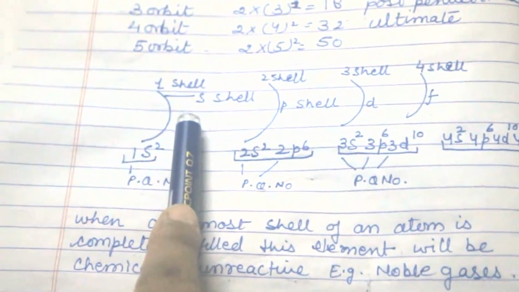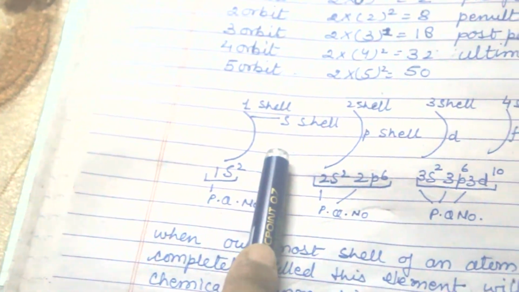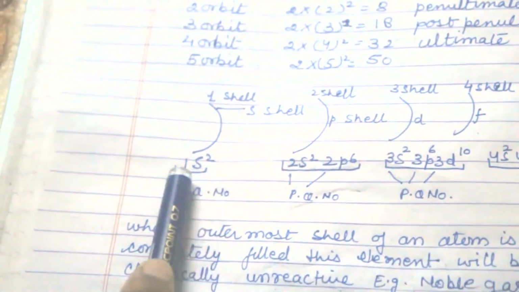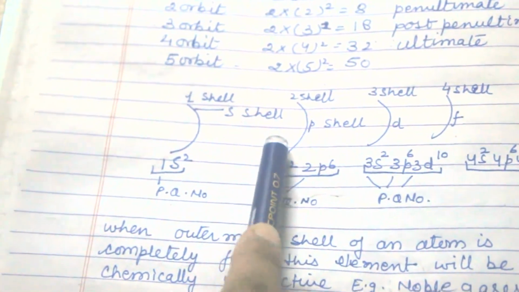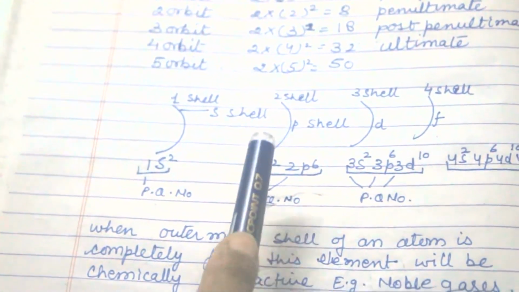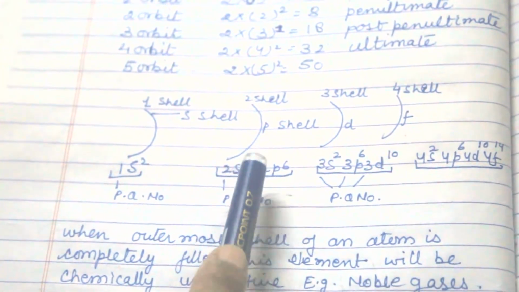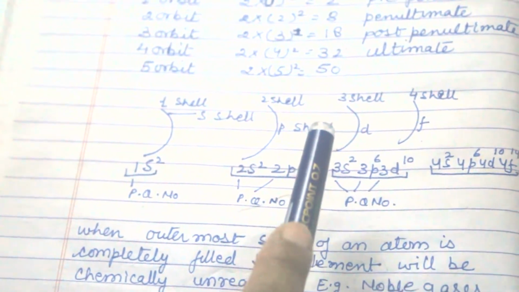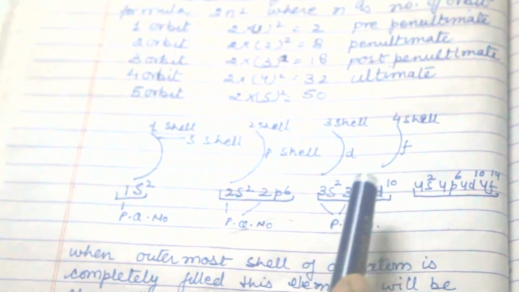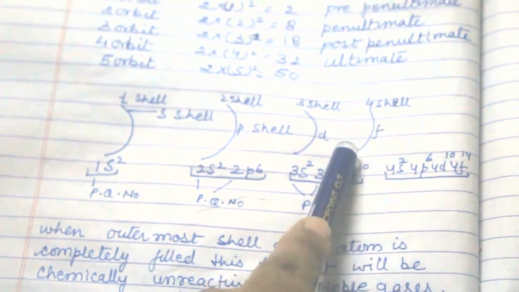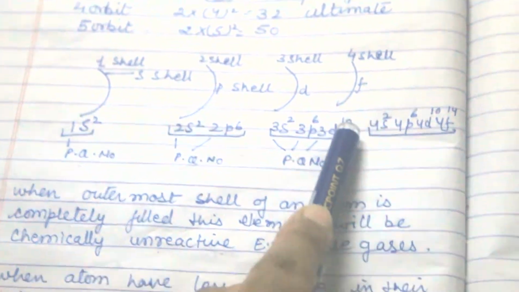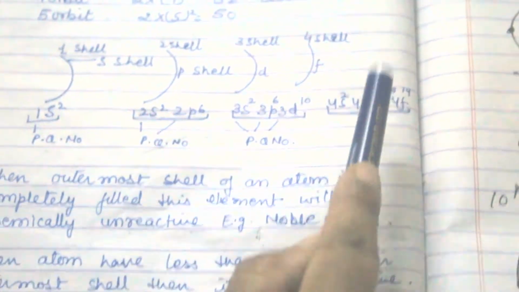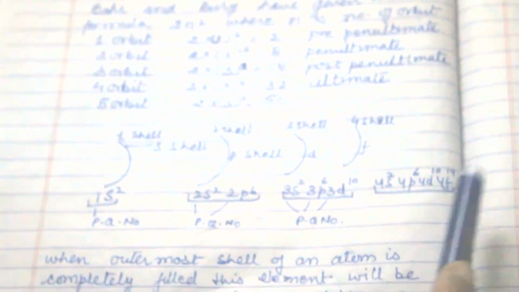Now in the 1s2 configuration, that is the modern configuration, in the first shell we have 1s2. In the second shell, only 2 subshells are there, s and p. So 2s2, 2p6. In the third shell, 3 subshells are there: 3s2, 3p6, 3d10. And in the fourth shell, 4 subshells are there: 4s2, 4p6, 4d10, 4f14.